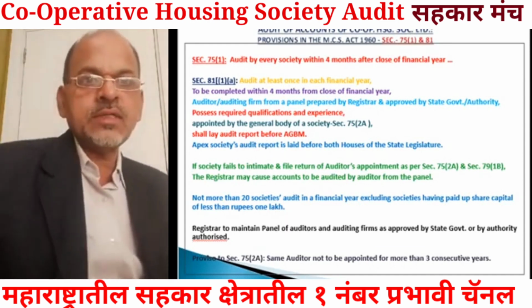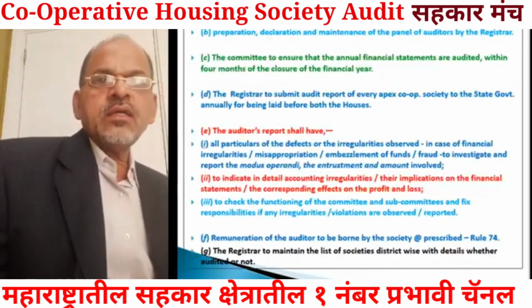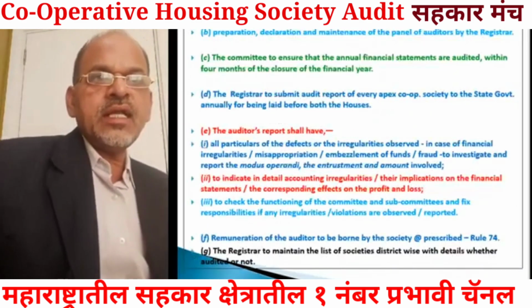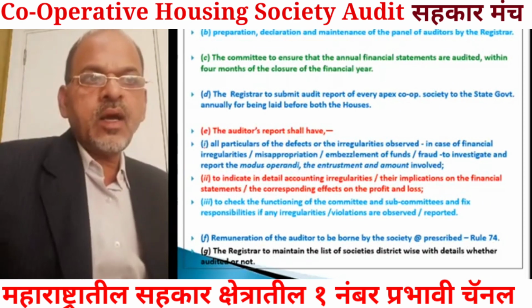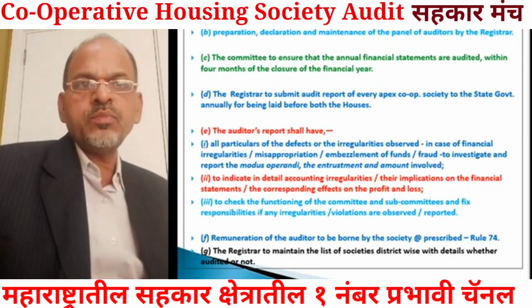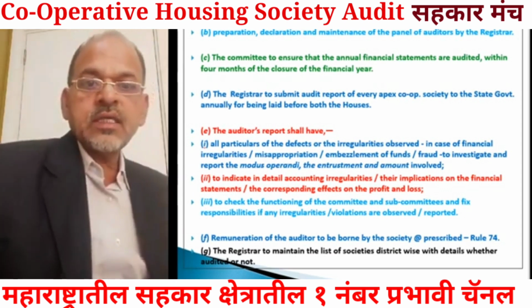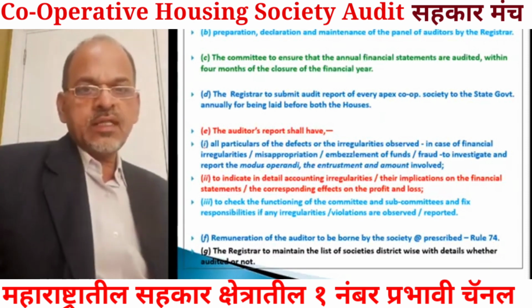Now further in section 81 only, there is preparation, declaration and maintenance of the panel of auditors by the registrar. That is the responsibility of the registrar, and those who are on the panel are statutory auditors.